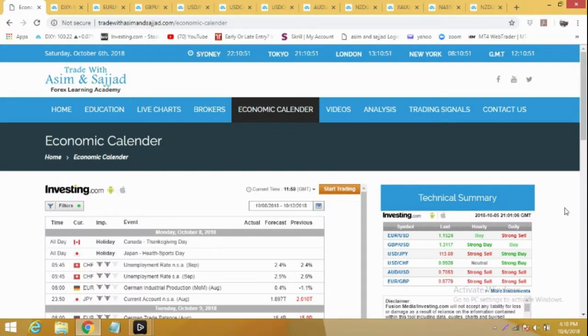For the last few weeks we have been trading through very volatile markets. There were lots of economic data releases, but in the coming week it's going to be a bit slower. The markets may move in consolidation or sideways. So just trade with smaller targets and most of the time you can scalp.